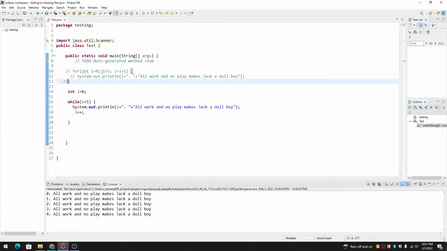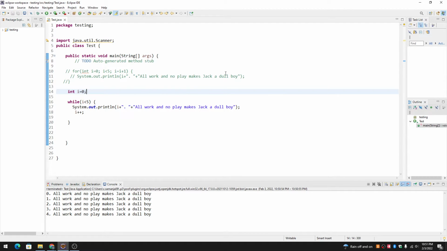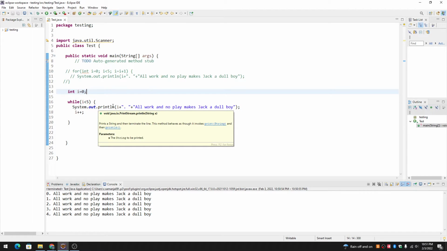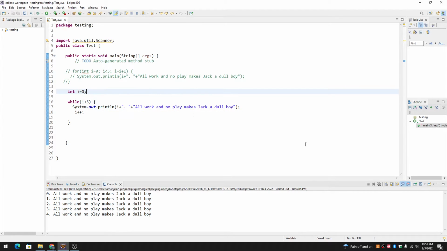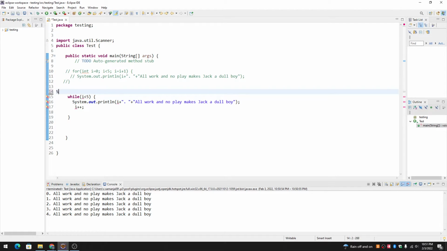Now, in a for loop, we always have to know the pre-existing condition, like how many times the loop needs to be executed. But in a while loop, we do not necessarily need to know how many times a loop needs to be executed. For example, suppose there is a condition where you have no idea how many times the loop needs to be executed, and it needs to be executed until a certain thing happens or a certain condition is reached.